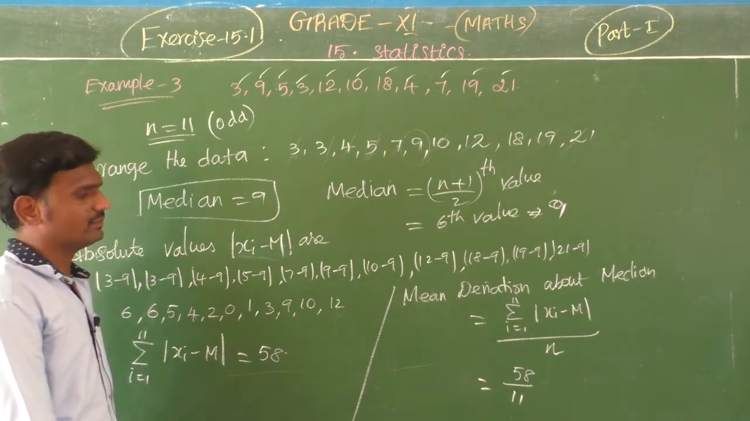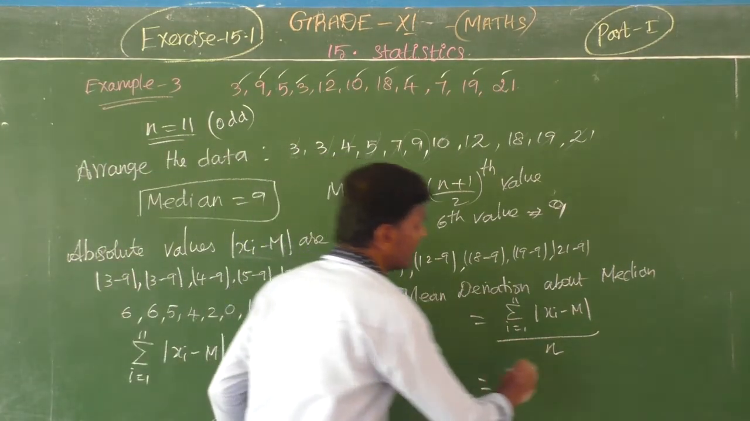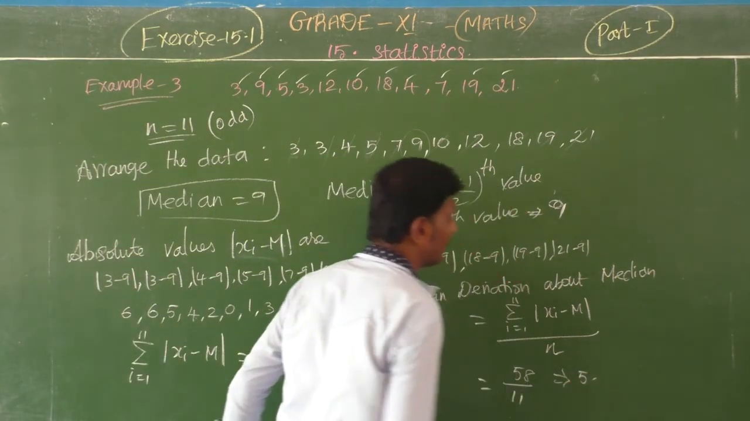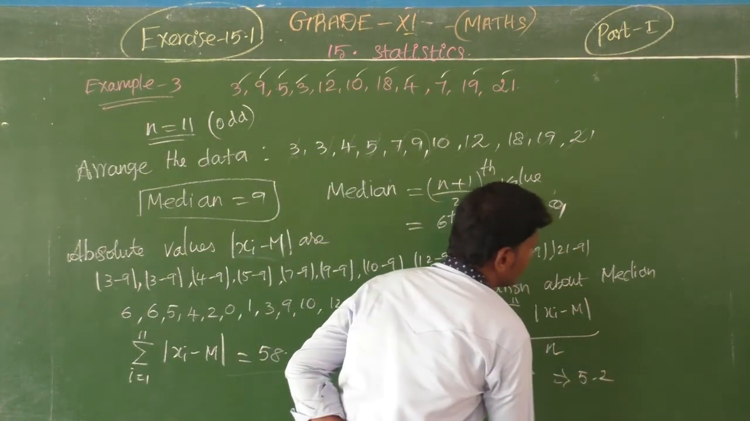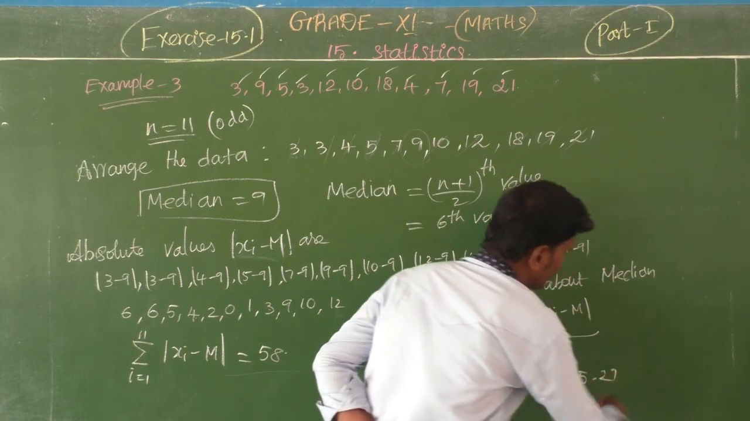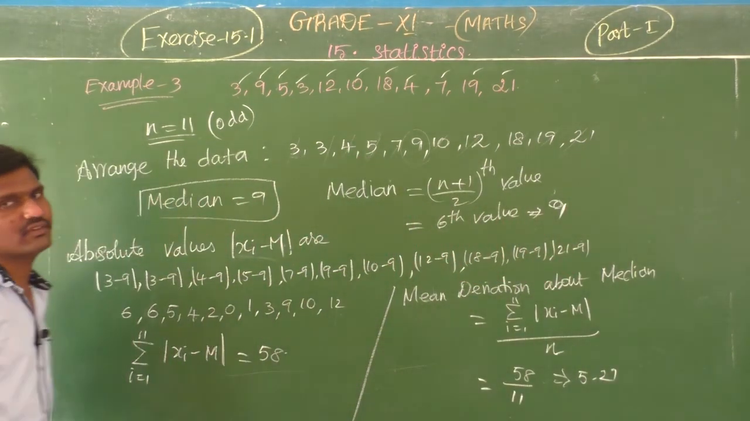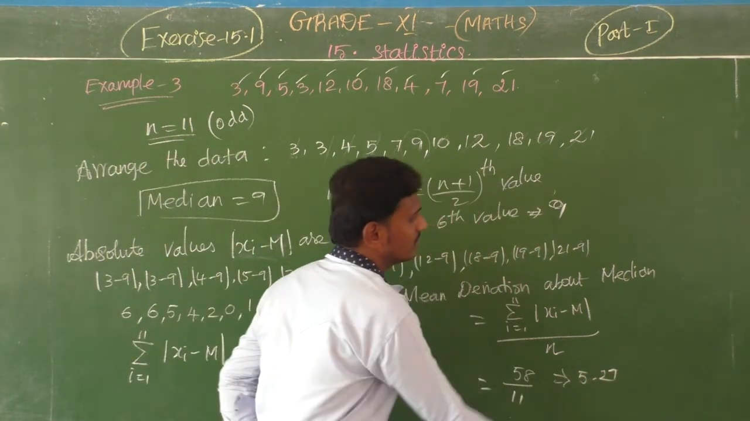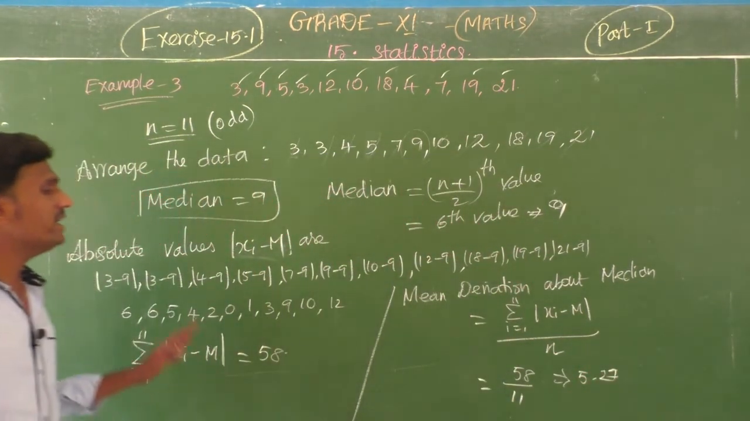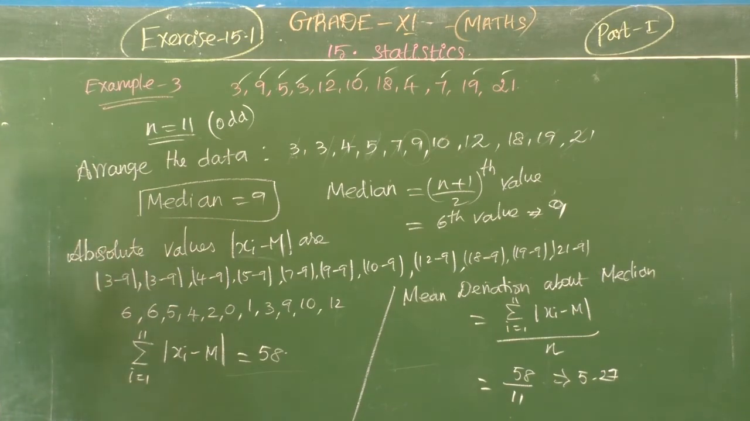11. Now divide: 5 elevens are 55, remainder 3, 30. So 2, then 8, 80 means 7. So 5.27. So 5.27 is the mean deviation about the median.